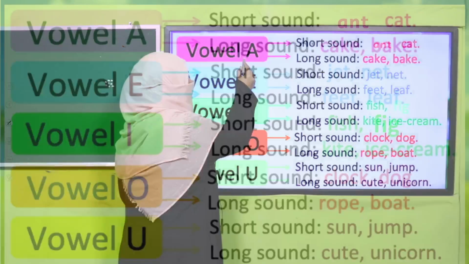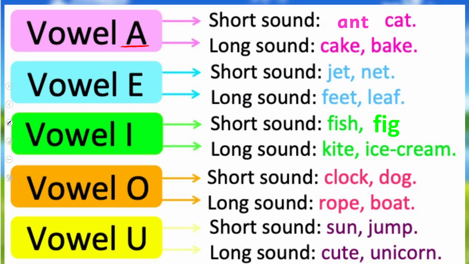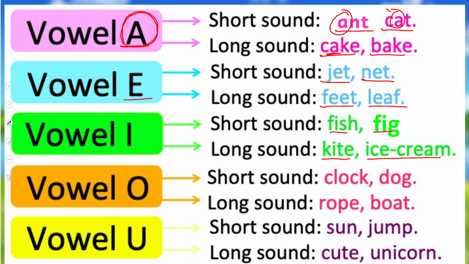Now, we know this is a letter, and this same letter can be pronounced in two ways. The way it's here: ant, cat; cake, bake. This is the short vowel sound for A. This is long. Likewise, jet, net, feet, leaf; fish, fig, kite, ice cream.